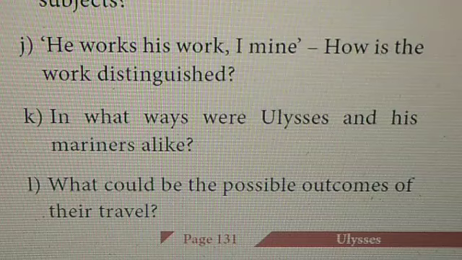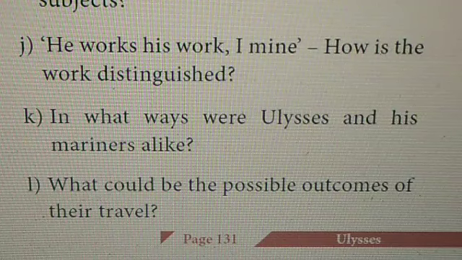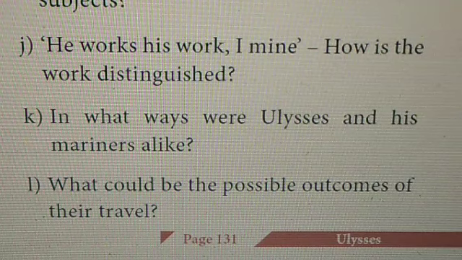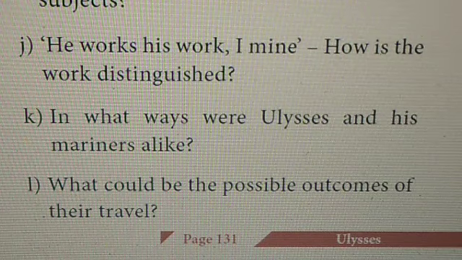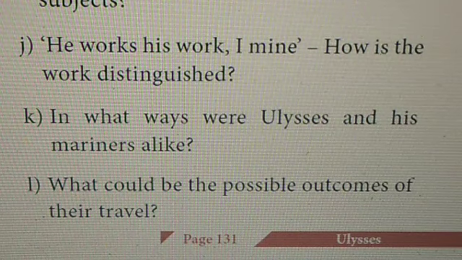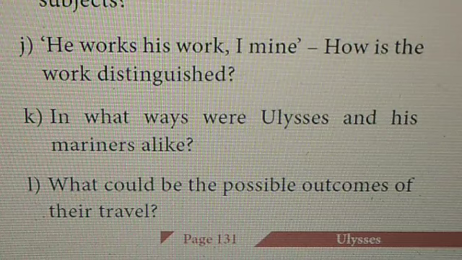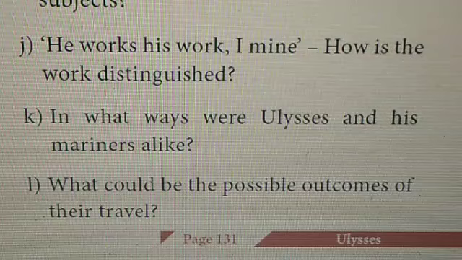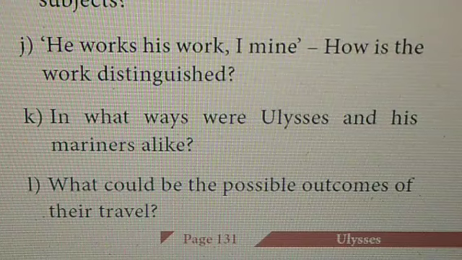Question K. In what ways were Ulysses and his mariners alike? Ulysses and his mariners are alike by their undying spirit of adventure. Coming to the last question, L. What could be the possible outcomes of their travel? The outcome of their travel would be to seek a newer world and to live a meaningful life.